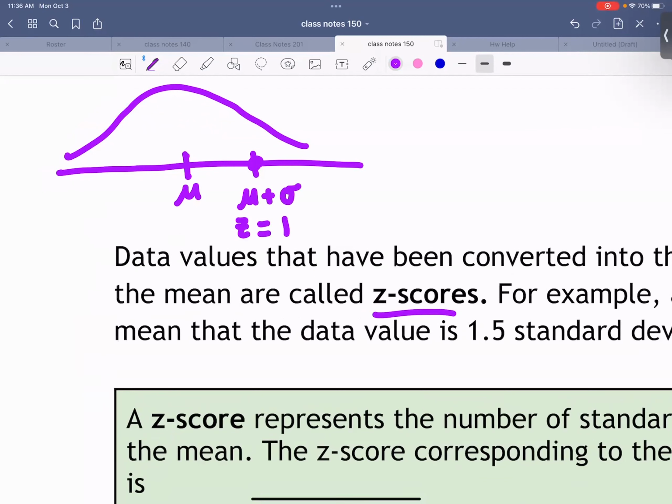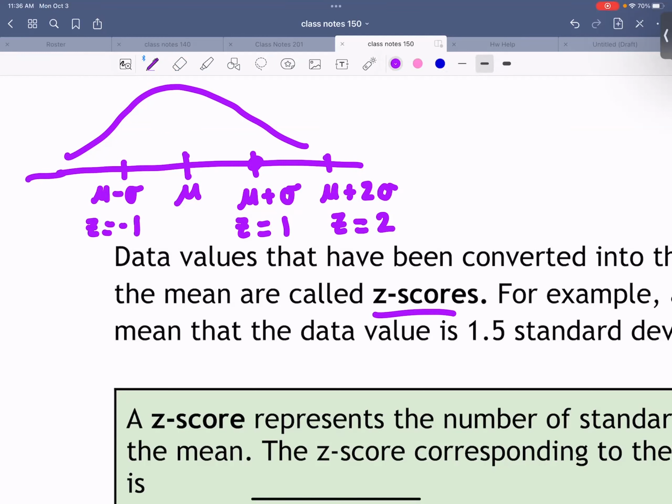Okay, so a z-score of 1 means I'm 1 standard deviation above the mean. Okay. I can go 2 standard deviations above the mean. What do you think z would be there? 2, good. Okay. Let's go backwards. So what if I went 1 standard deviation below the mean? What would, oh, -1, good.